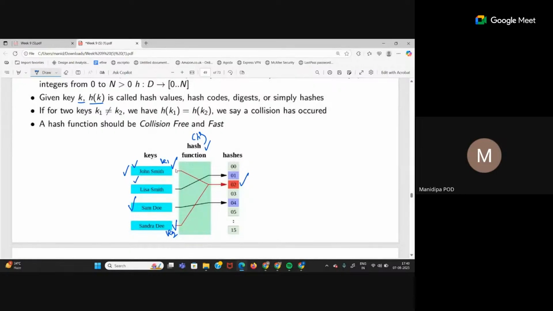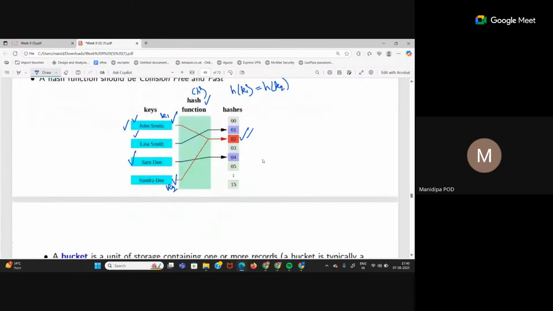That means these both have created the same hash value. So h of k1, whatever that value is, is the same as h of k2. Both of them are pointing to the same bucket number 2. So this is what we want to avoid. Collision is what we don't want.